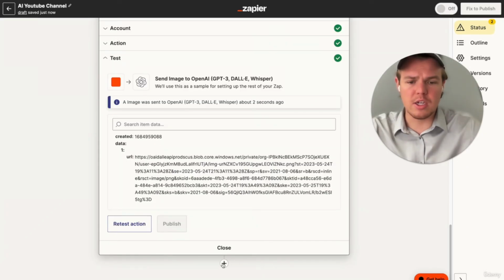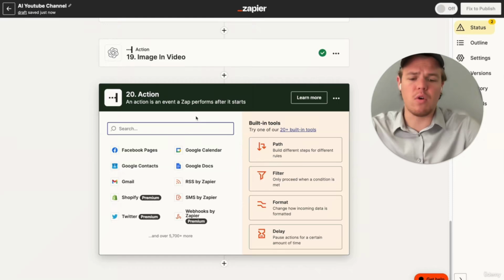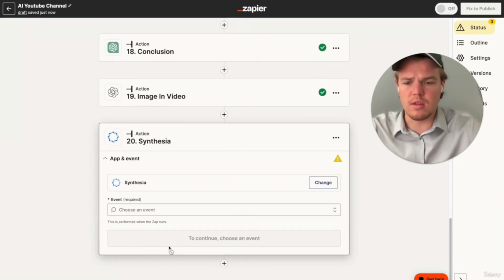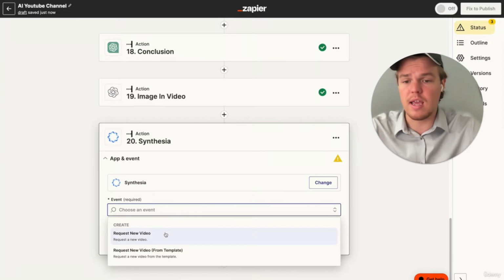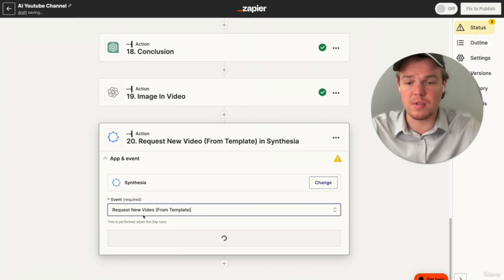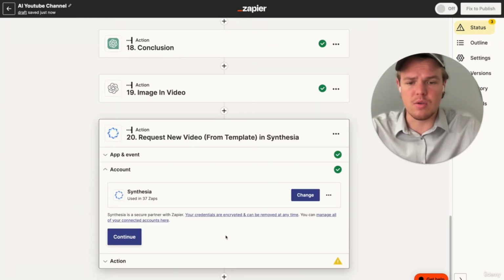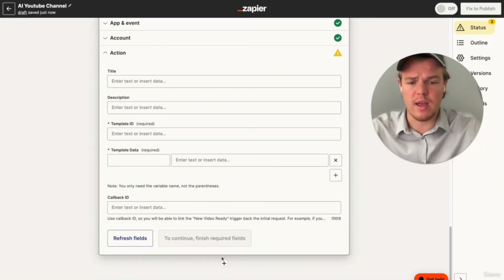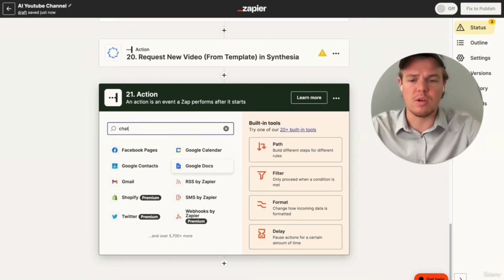Perfect. Now let's go ahead and add the final stages to the Zapier flow. We're going to first add a Synthesia block here, and essentially this is going to be what's going to generate the AI generated video. We're going to do from template. We're going to hit continue here, continue, and then we'll build this out. But for now, let's go ahead and add another block here, which is going to be ChatGPT.